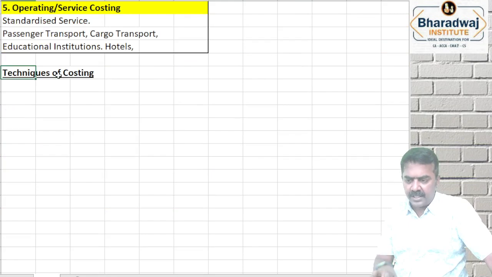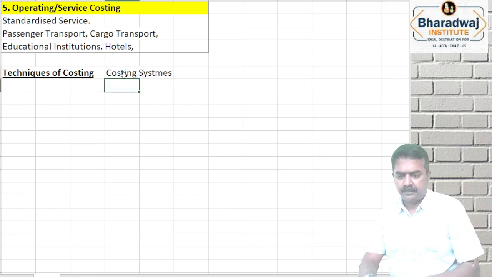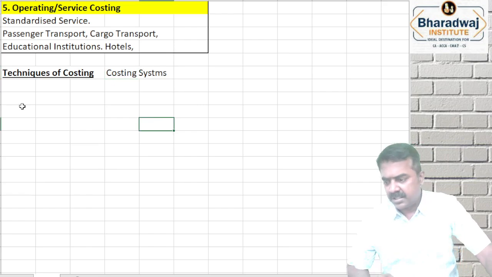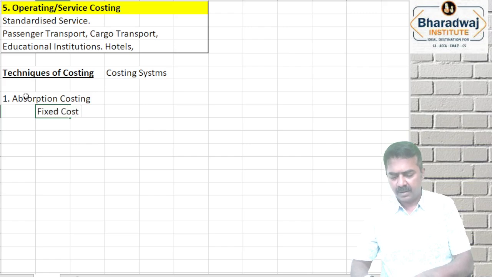We'll move to techniques of costing, otherwise called as costing systems. Basically there are two costing systems. Absorption costing. Absorption costing, they tell you include both fixed cost and variable cost.